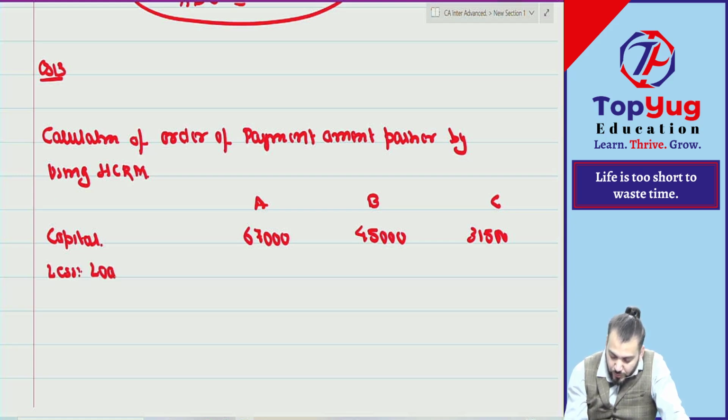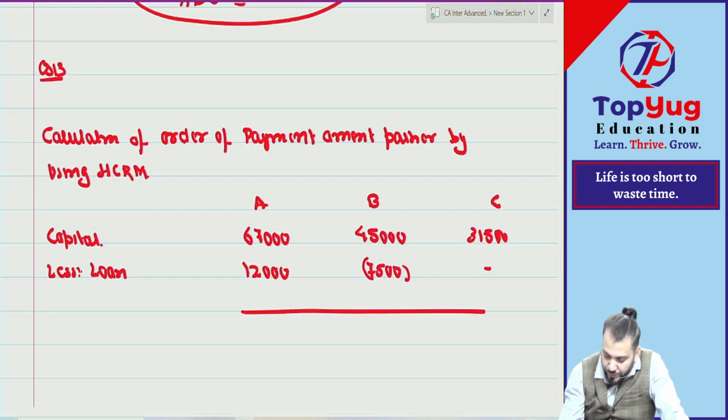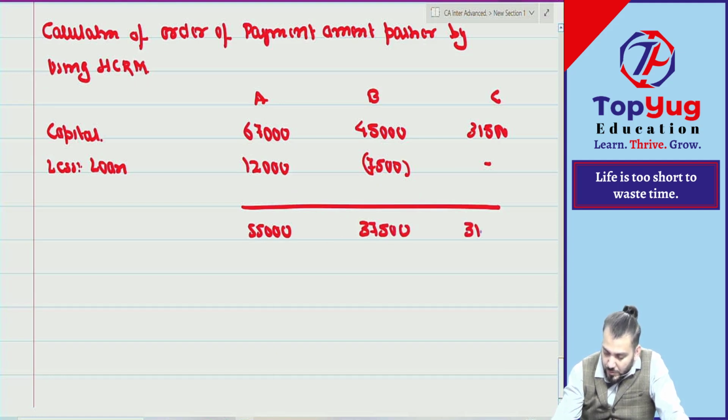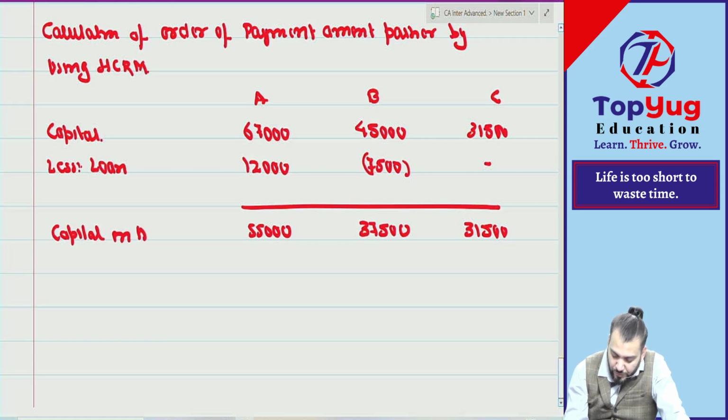Less loan. How much loan? 12,000 is A and 7,500 is B. So it becomes how much? 55,000, 37,500, 31,500. Correct. So can you say it becomes capital on the date of dissolution?